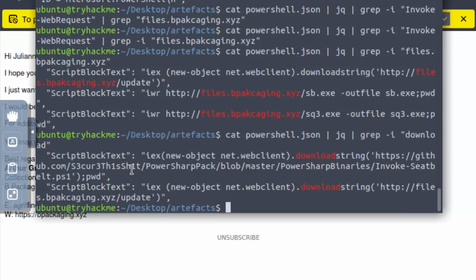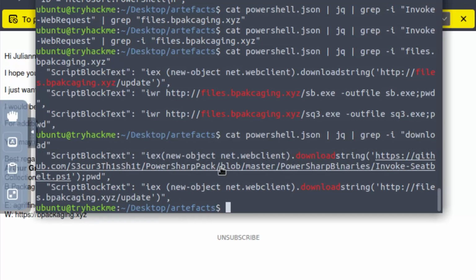And we have a few. Thankfully, it's actually a short list here. So what do we have? We have from the web client download string, GitHub, PowerSharp, blobmaster, power, Invoke-Seatbelt. Seatbelt might be the name, and then B packaging update.